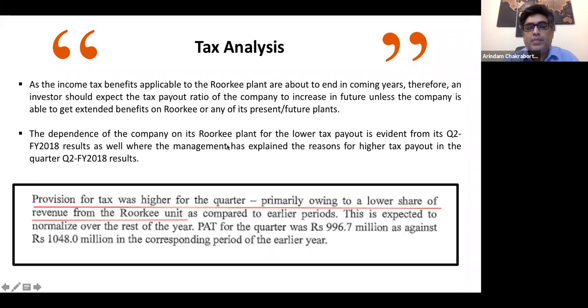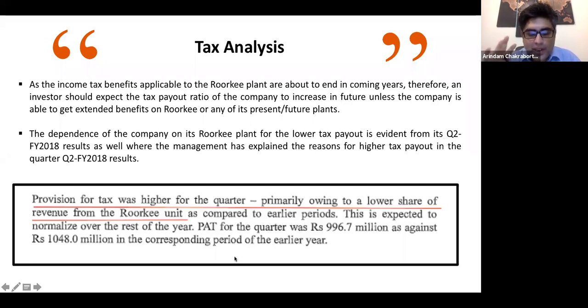The dependence of the company on its Roorkee plant for the lower tax payout is evident from its Q2 18 results as well, where the management has explained the reasons for higher tax payout in the quarter, right? So provision for tax was higher for the quarter, primarily owing to a lower share of revenue from the Roorkee unit. So this is the extract.